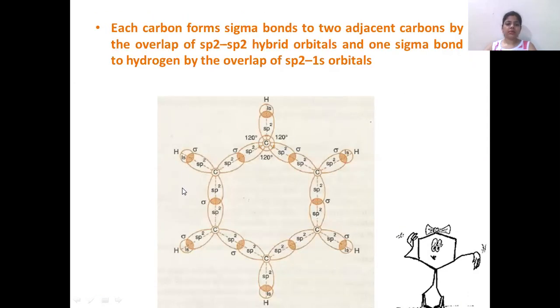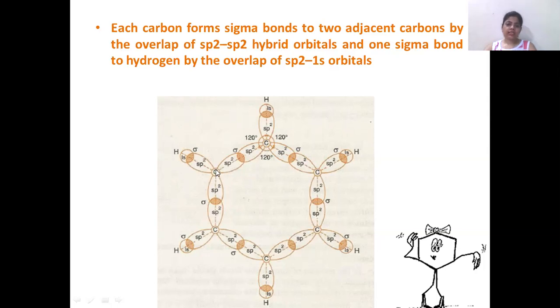Next, this is the molecular orbital structure of benzene. In this, we can clearly see that there are 6 carbons. These are the 6 carbons. And there is a sigma bond between each carbon-carbon. This sigma bond is formed by the overlapping of the sp2 hybrid orbital of one carbon with the sp2 hybrid orbital of the other carbon.